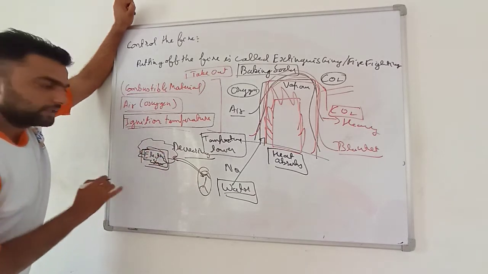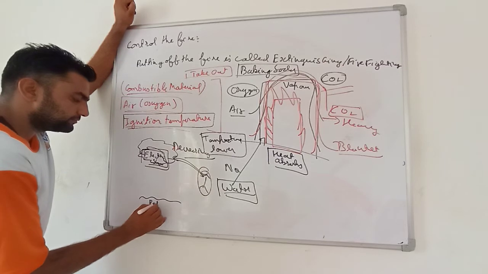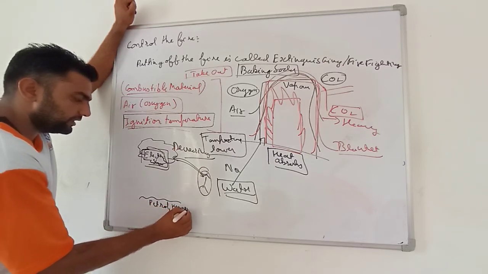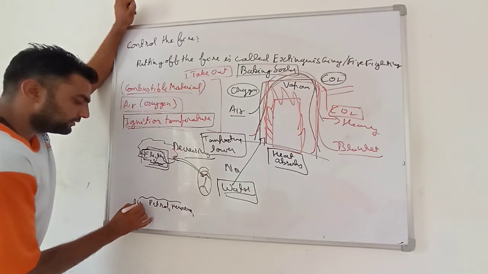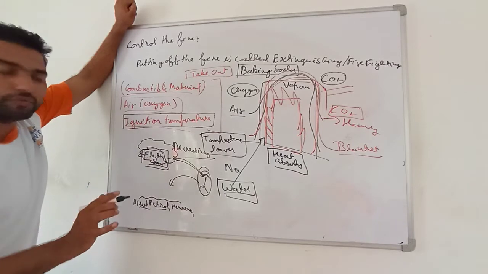The second thing is that if any fire is because of petrol, or kerosene, diesel, then by throwing water on it, there will be no use. Why?